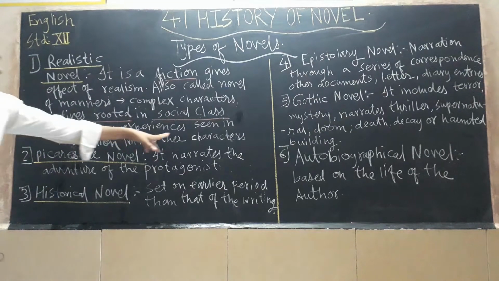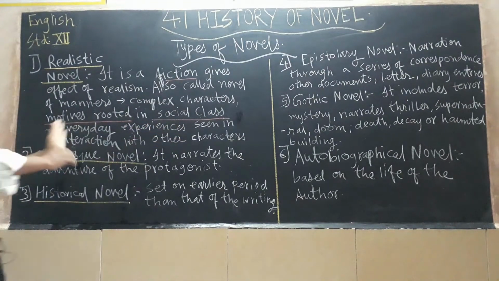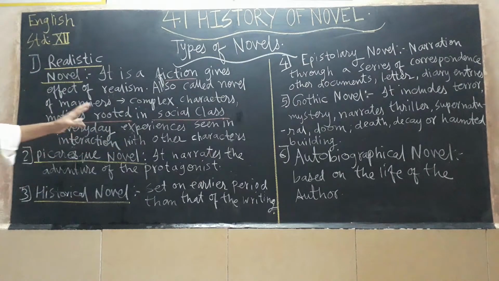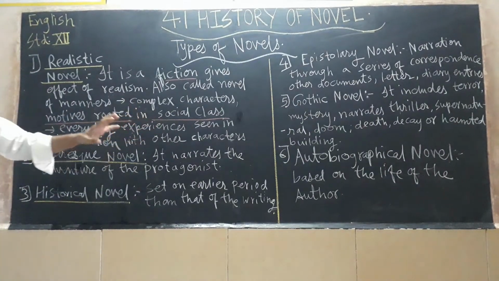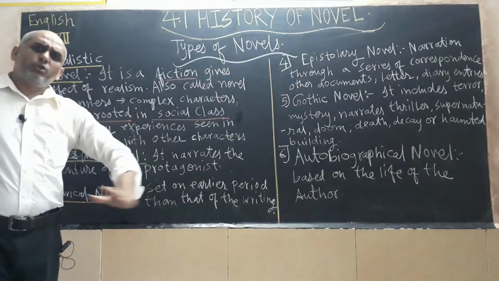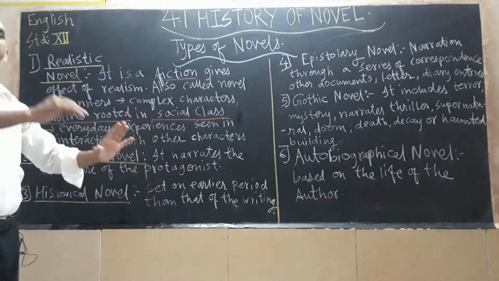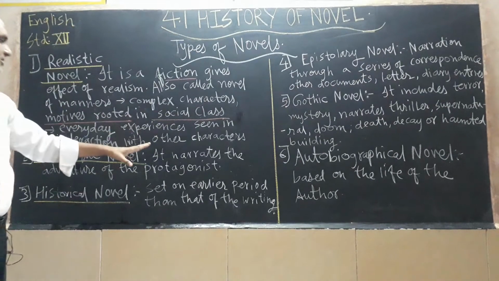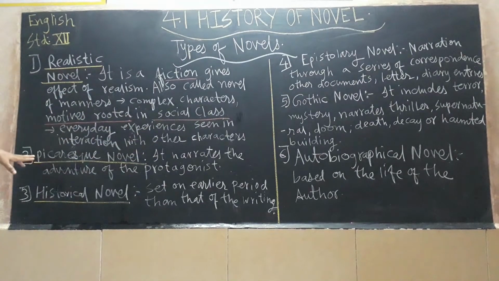Then, everyday experiences seen in the interaction with other characters. They will interact with each other, and their everyday experience, as the story proceeds forward, the characters begin to develop. You will find maturity and development in the characters one by one. On the basis of everyday experiences, they interact with each other. They speak lively dialogue, and in this way the story proceeds forward.